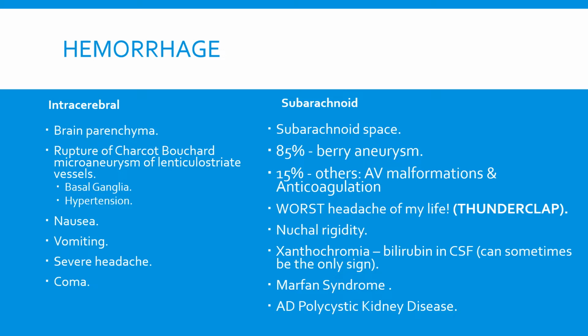Subarachnoidal hemorrhages occur in the subarachnoidal space. 85% of the time it is due to a berry aneurysm, and 15% of the time due to arteriovenous malformations and use of anticoagulants. The patient says that they are experiencing the worst headache of their lives, also known as a thunderclap. They have nuchal rigidity, and upon laboratory findings, xanthochromia, bilirubin in the cerebrospinal fluid, will be identified, and other causes of subarachnoidal hemorrhage are linked to Marfan syndrome and adult autosomal dominant polycystic kidney disease.